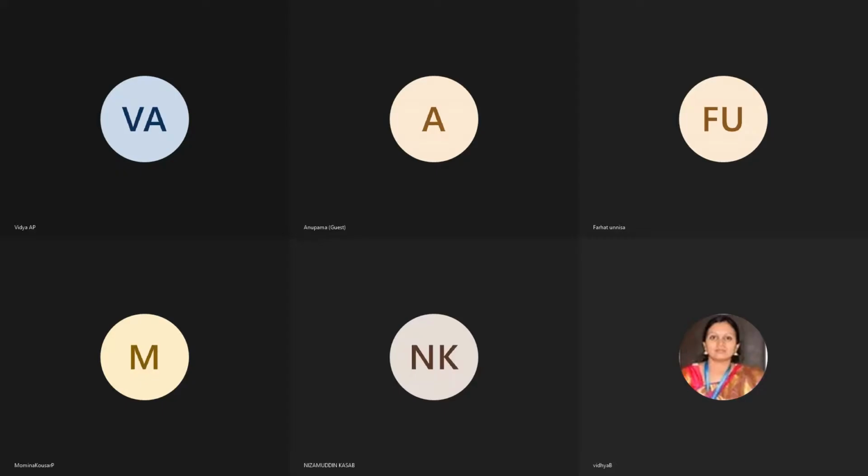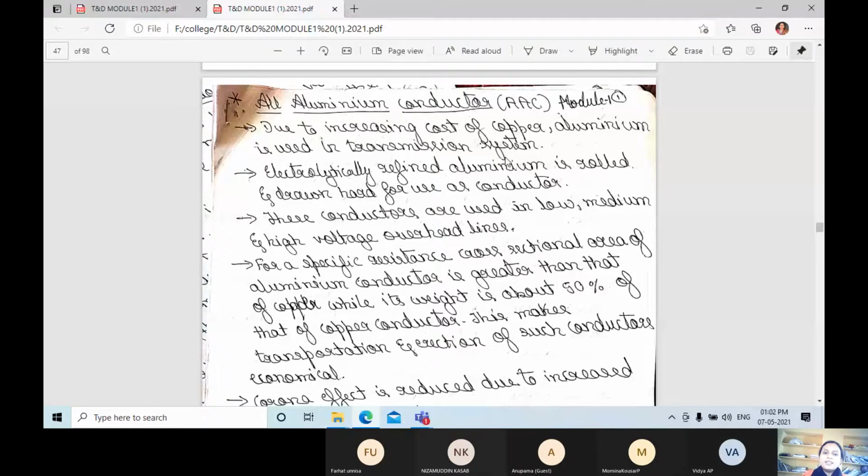Aluminum is used in transmission systems due to the increasing cost of copper. Copper cost is increasing day by day, so they are concentrating on aluminum. Here, electrolytically refined aluminum is rolled and drawn hard for use as a conductor.